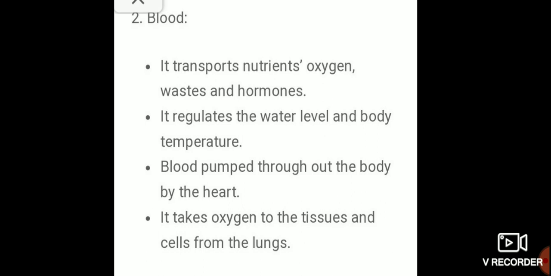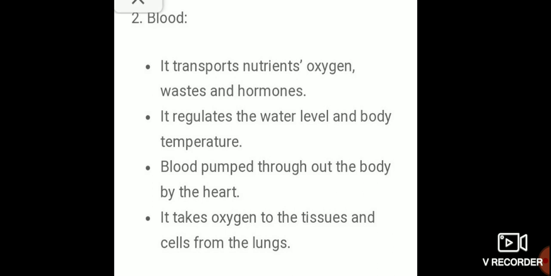Write fast, children. It transports nutrients, oxygen, waste and hormones. It regulates the water level and body temperature. Blood is pumped throughout the body by the heart. It takes oxygen to the tissues and cells from the lungs.